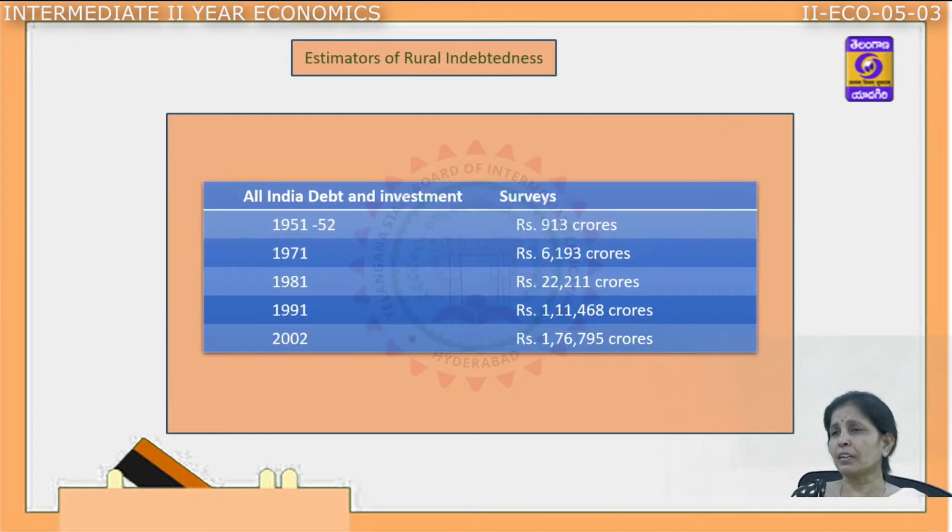According to the All India Debt and Investment Survey, the rate of debts has increased from 1951 to 2002. It was rupees 913 crores, and when we check in 2000, it has increased to 1,76,795 crores. To that extent, the debts of the farmers have increased.